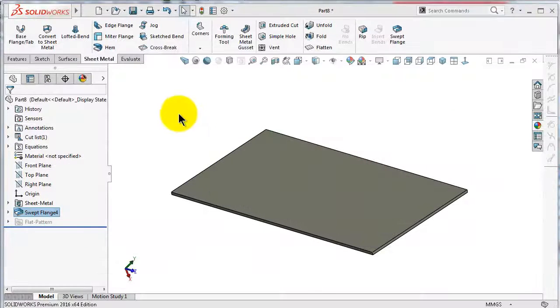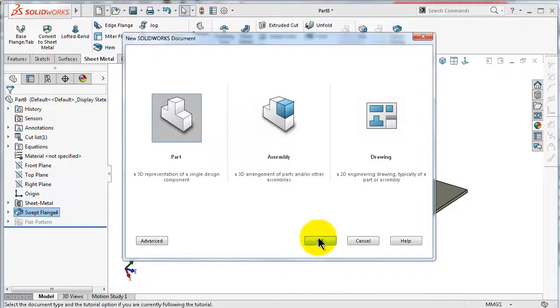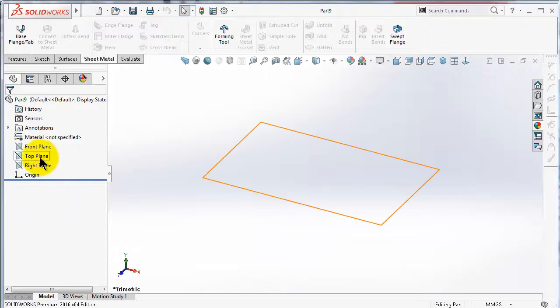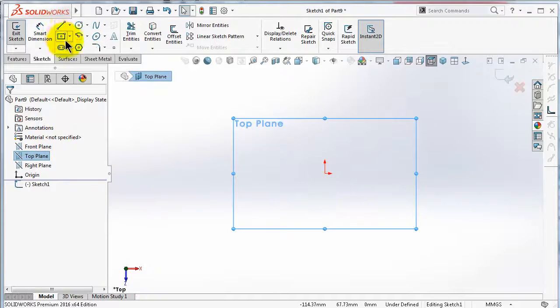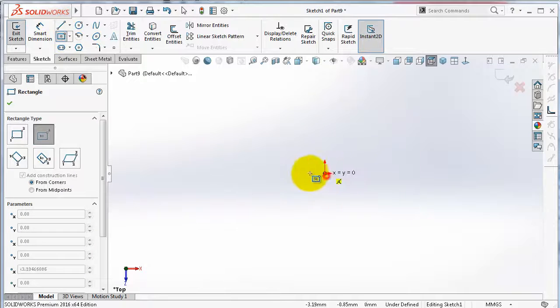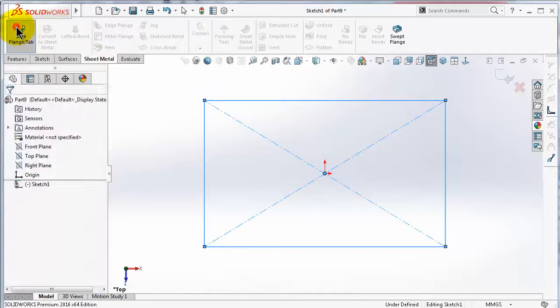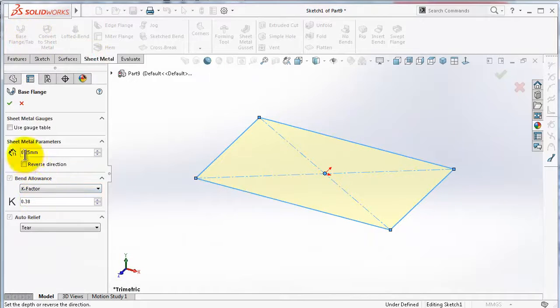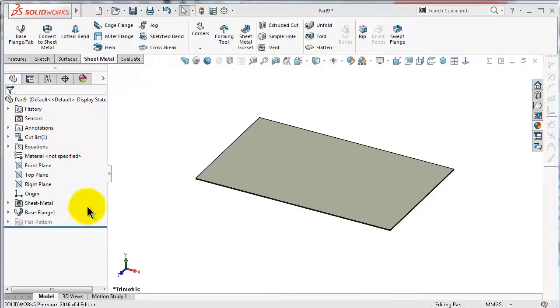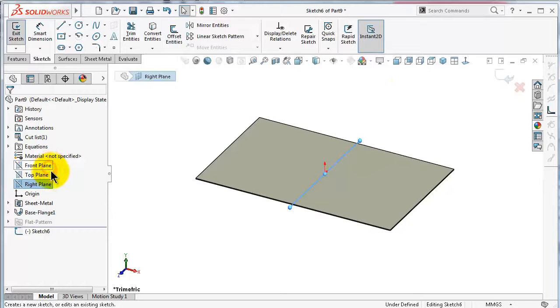So let's start a new part and make a base flange. Select top plane, center point rectangle, sheet metal, base flange, and the thickness, let's make it 1 millimeter. Click OK. Now let's pick the right plane, make a sketch